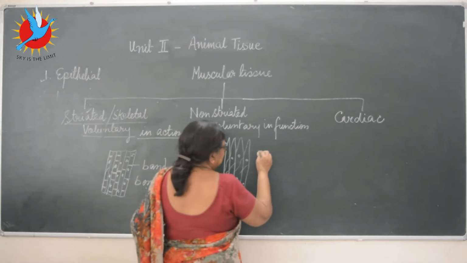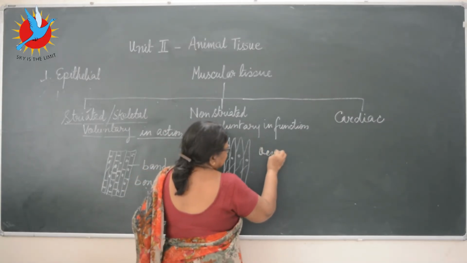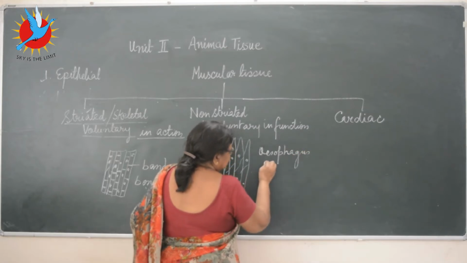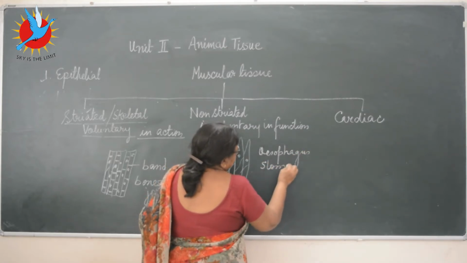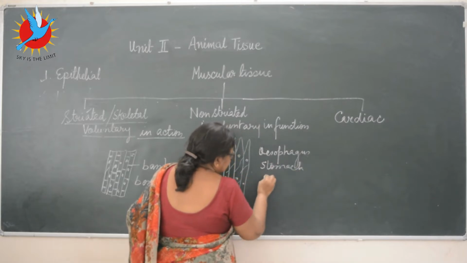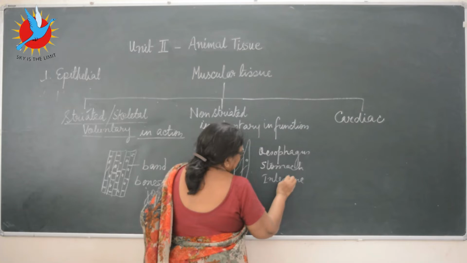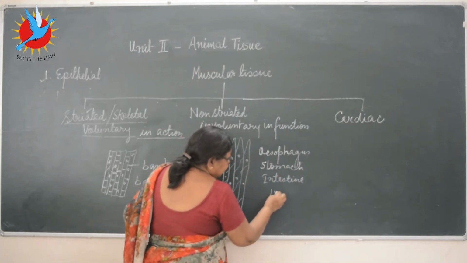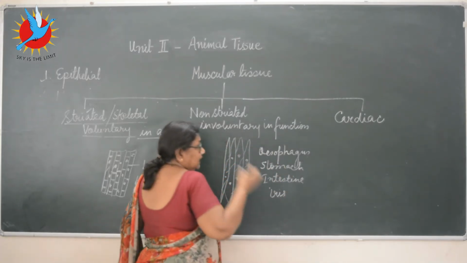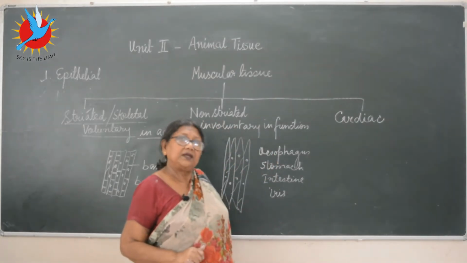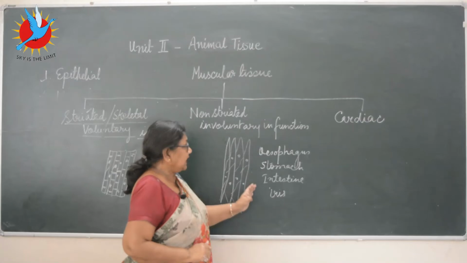Example, let's take esophagus of your digestive system, your stomach, your intestine, even the iris of your eye, their contraction and expansion is involuntary in function. Okay, so that's the second one.